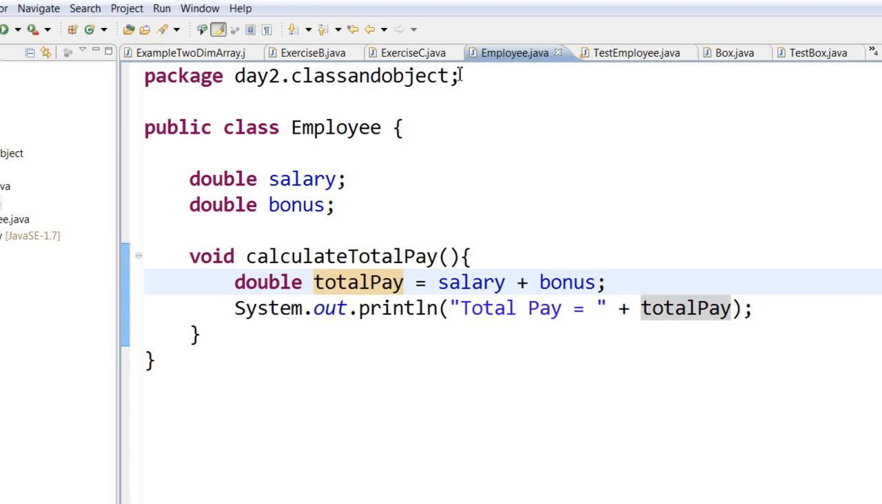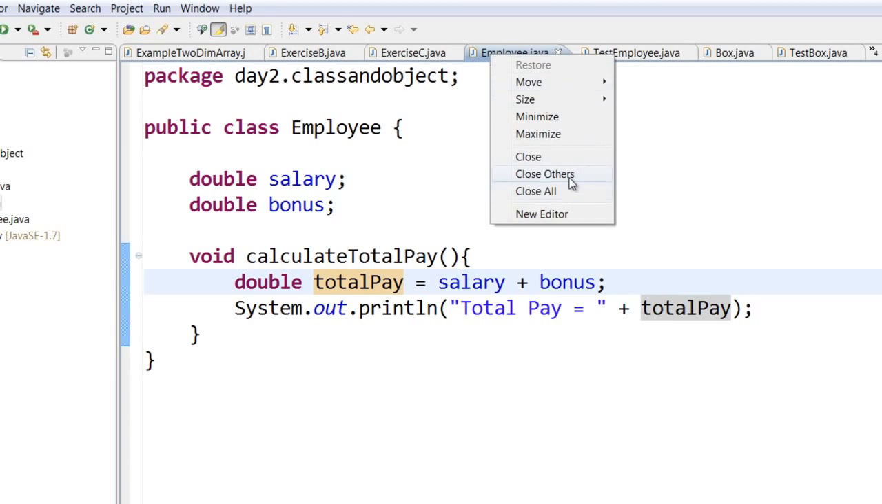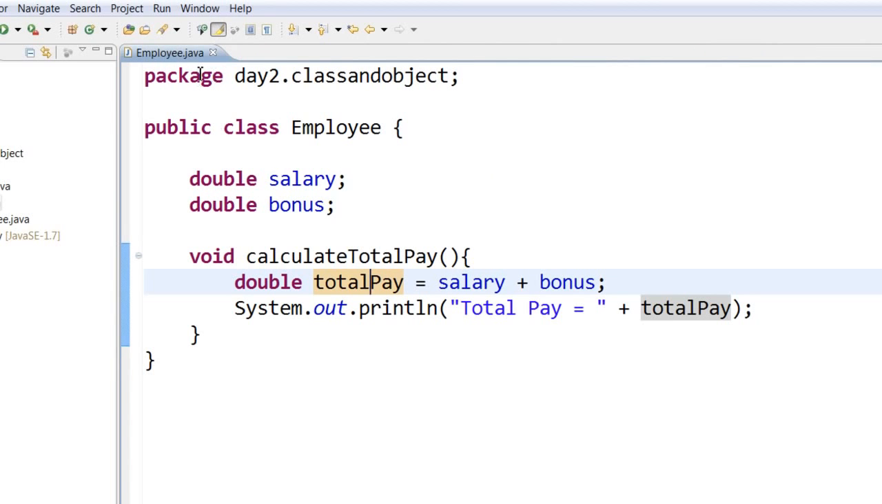Also, if you have lots of classes open here and you feel like, I want to close the others, you can just right click on the class and say close others. So you'll have only one class open at a